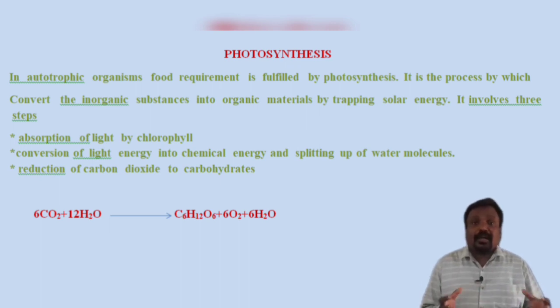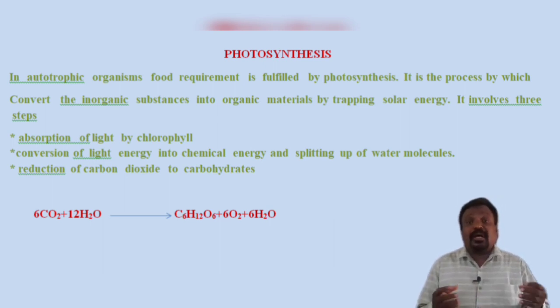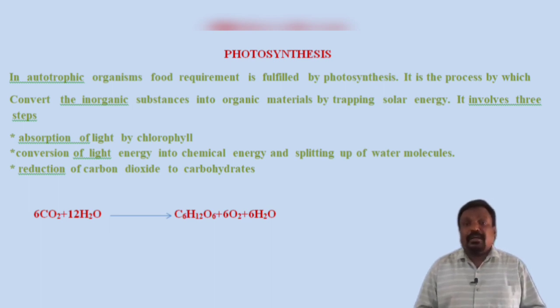That means carbon dioxide and water combine to form an organic substance called glucose. This is a reduction process. And the third one is the liberation of oxygen. So these are the three main steps involved in photosynthesis.